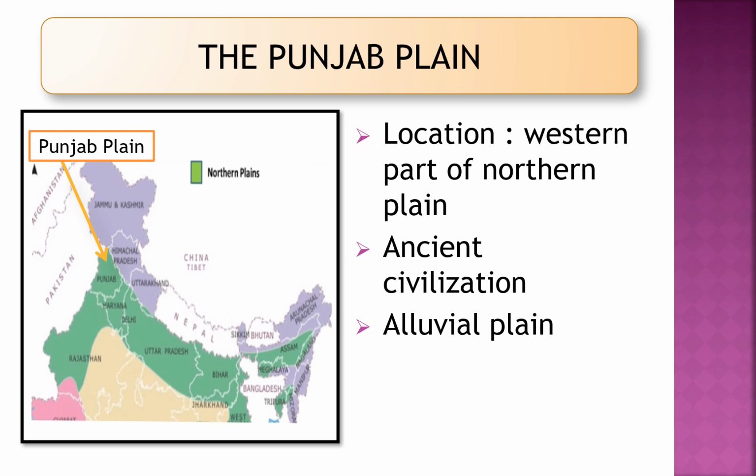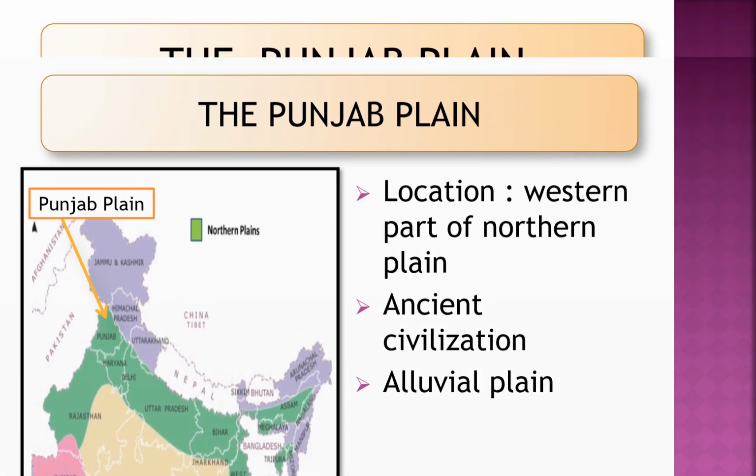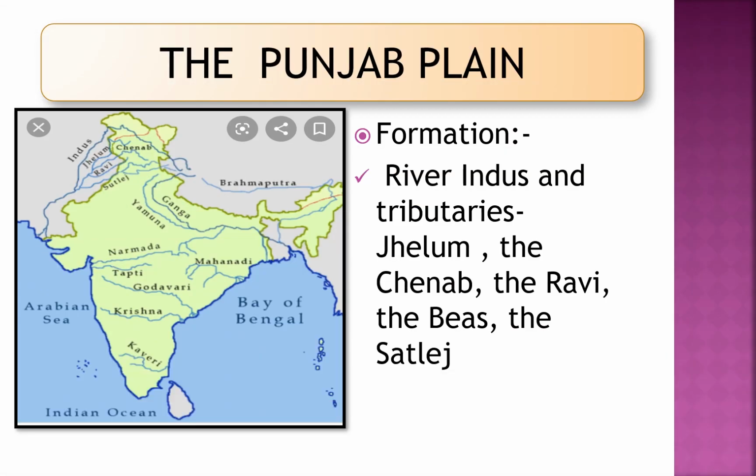Now let's see about the formation of Punjab plain. The Punjab plain is formed due to the river Indus and its tributaries such as Jhelum, Chenab, Ravi, Beas and Satluj. These rivers make the land fertile for the cultivation of crops in the Punjab plain.